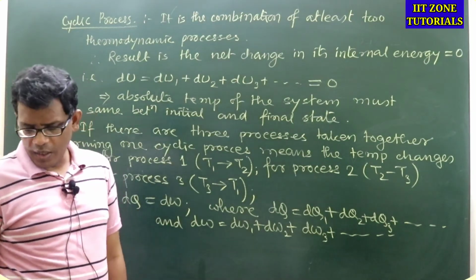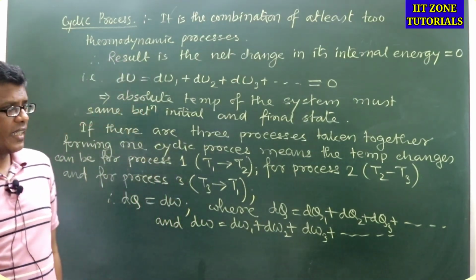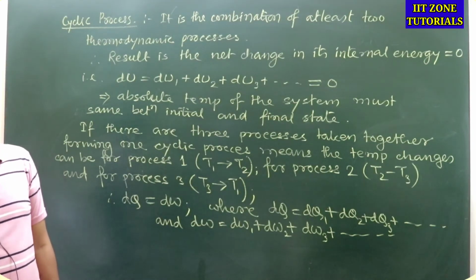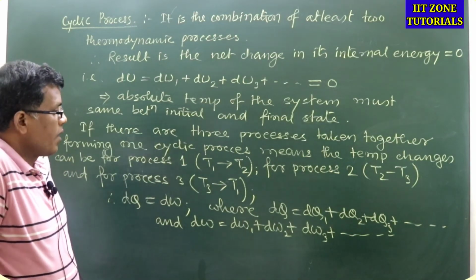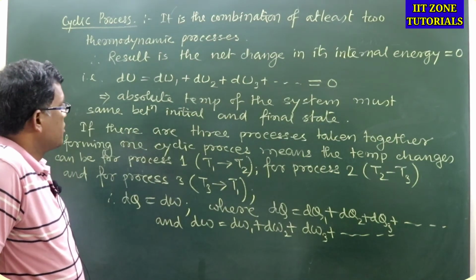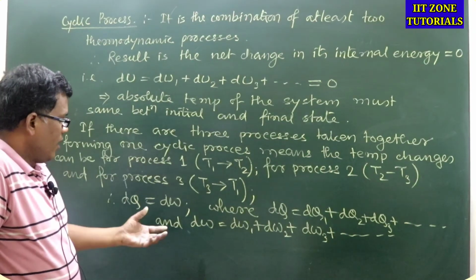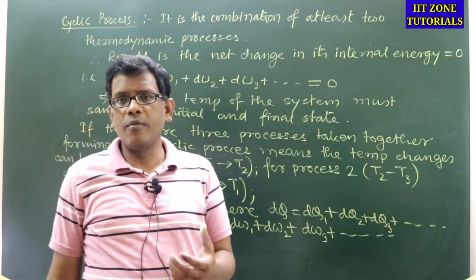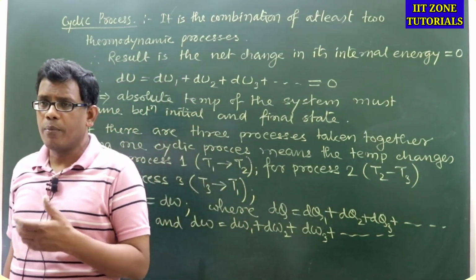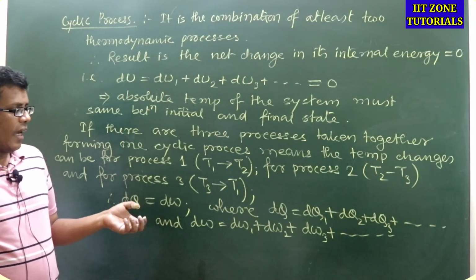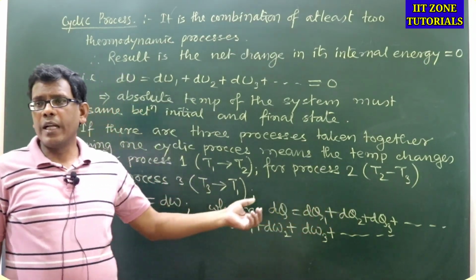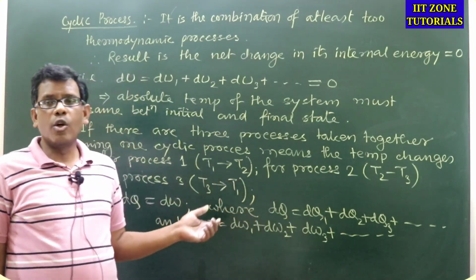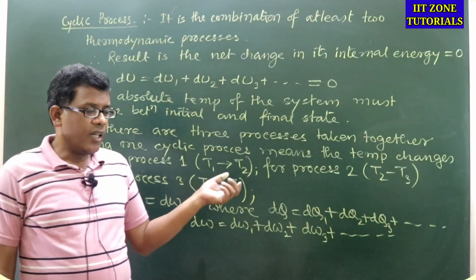So this is the way we can find the total work done as well as the total heat exchange, subject to the condition that the net change of internal energy was 0. The total work done will be the algebraic addition of the work done in each of the thermodynamic processes completing the cyclic process, and the heat exchange will be the same.